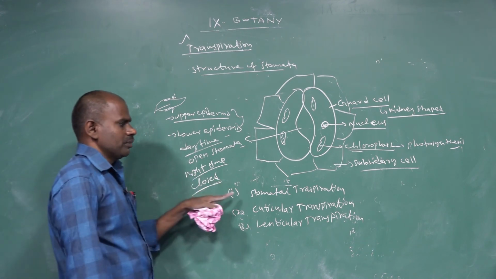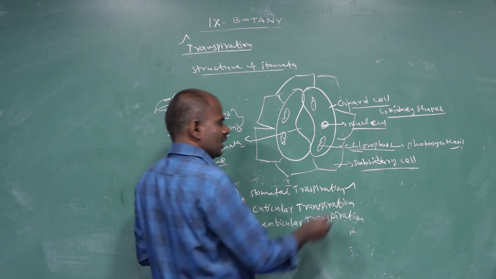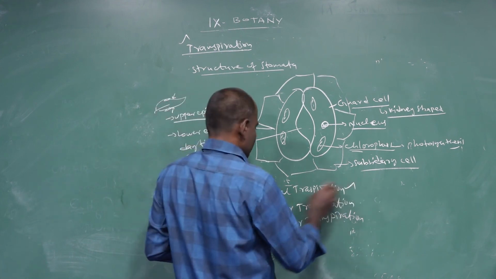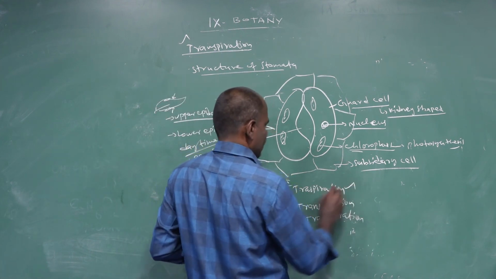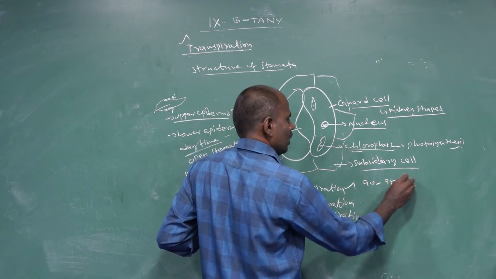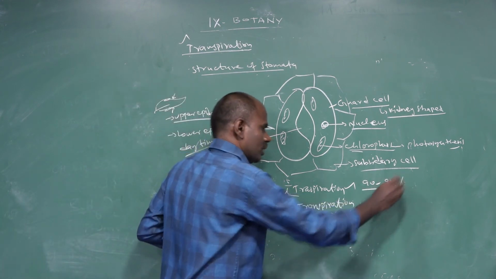There are three types of transpiration. The first is stomatal transpiration. Stomatal transpiration means the water vapor or evaporation of water through the stomata. So 90-95% of transpiration occurs through the stomata.